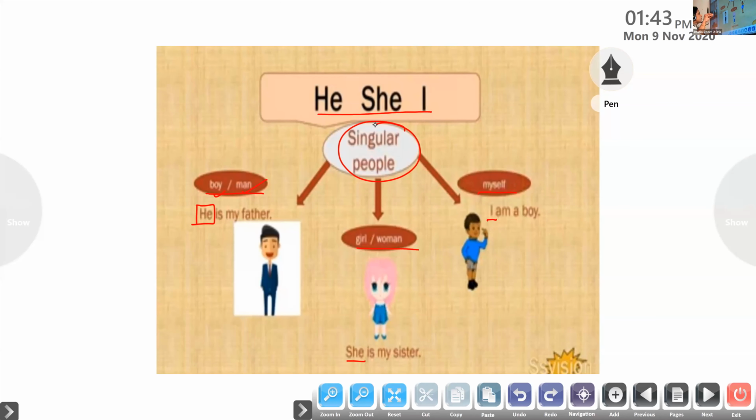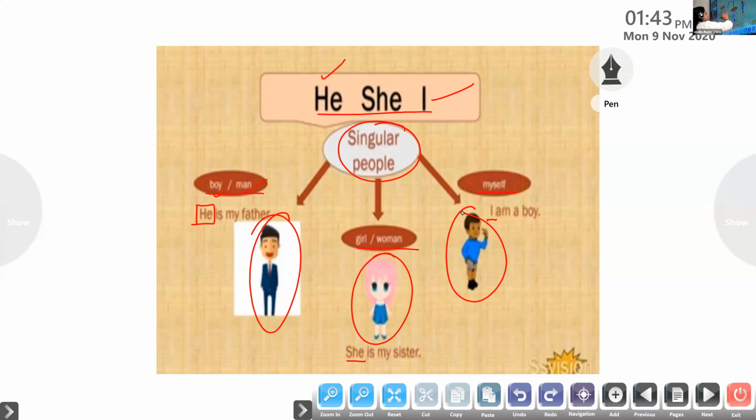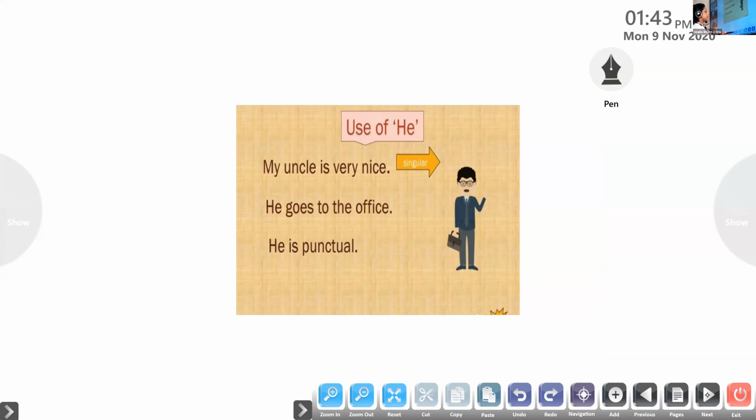When we talk about one person, you can see the picture of one person here. If it is a boy or a man, we use he. If it is a girl or a woman, we use she. If we are talking about ourselves alone, that is myself, we use the pronoun I. Let us move on to it in detail.